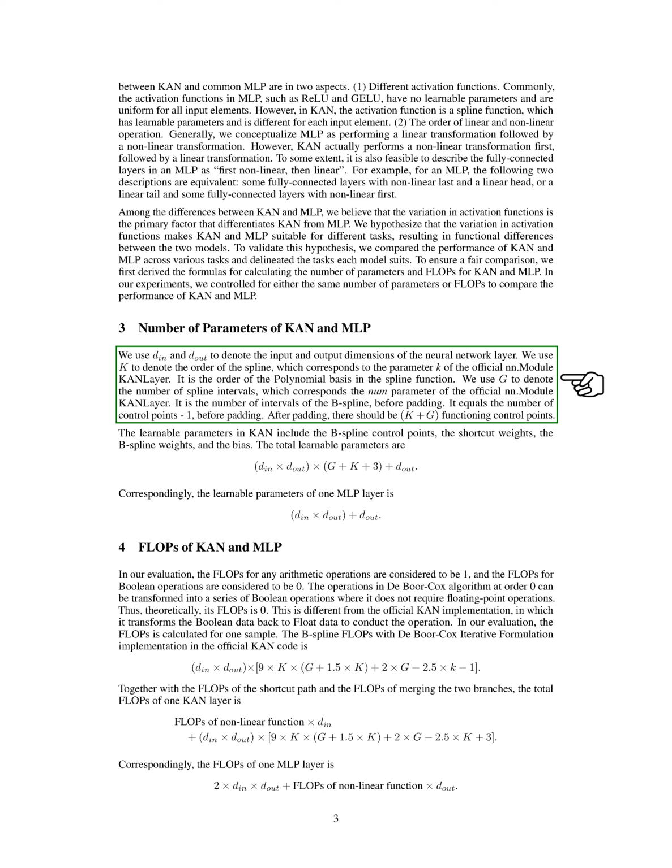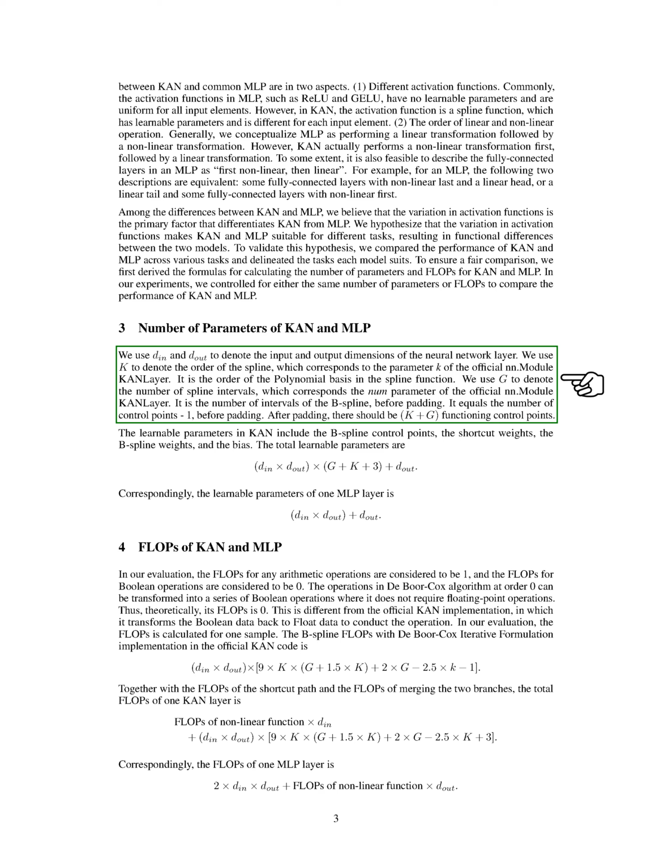We also use G to represent the number of spline intervals, which aligns with the num parameter in the official nn module KAN layer. This number reflects the count of B-spline intervals before padding, which is one less than the number of control points. After padding, we have a total of K plus G functioning control points.